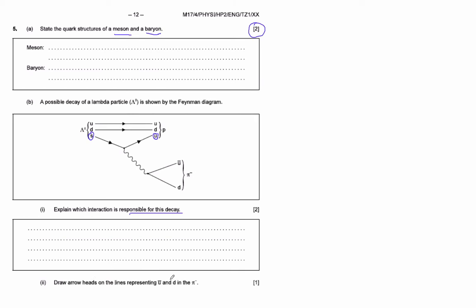Draw the arrowheads and the lines representing the anti-up and the down, right? Well, remember, antimatter goes through time. This is time this way, right? Even though in their textbook they said time is going up the page. This is time this way, right? So remember that antiparticles like that go backwards in time. Matter particles go forward in time. Okay, so one of those arrows is forward, one of them is backwards. By forward, I mean this way, right? And by backwards, I mean this way, right? Backwards in time. All right.